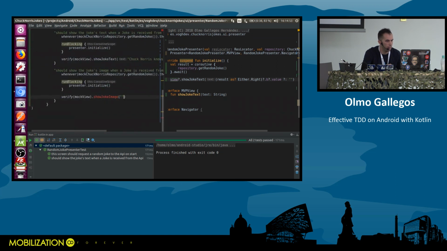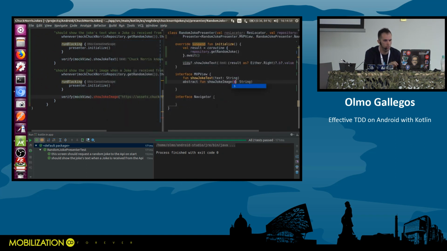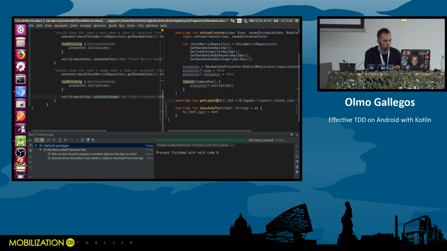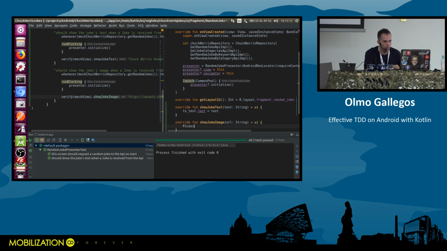Okay, so again, a test not compiling, that means progress. So let's make it compile. URL, and I need an implementation in the view. Show joke image, that's UI, and that does the typical Picasso dot width, require context, dot load, URL, dot into IB image. I think this view does not exist, so let's create it.